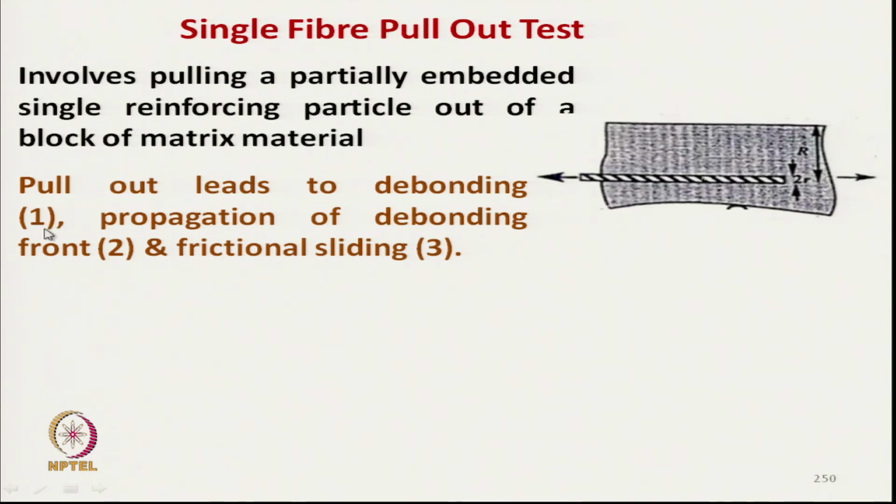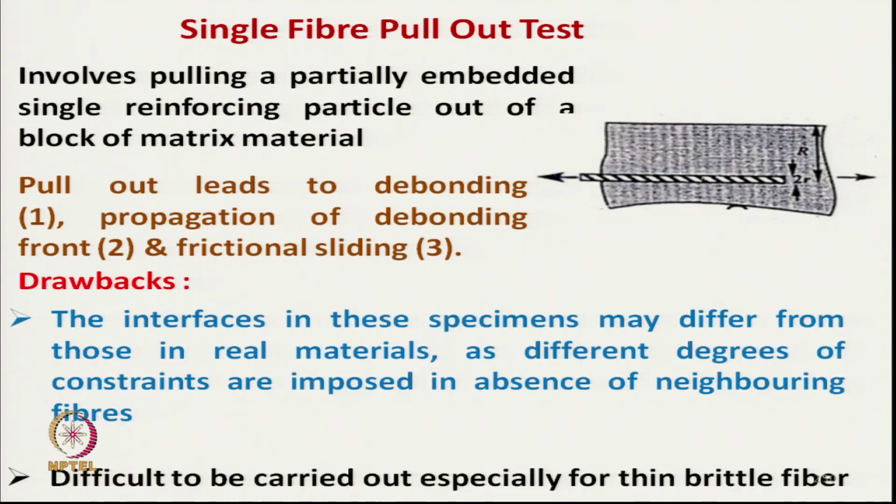So, debonding can take place, propagation of debonding and frictional sliding. It takes place in 3 stages. At first debonding starts, then this debonding propagates throughout the interface, then frictional sliding will start. So, that will give us an idea about the interfacial bonding.